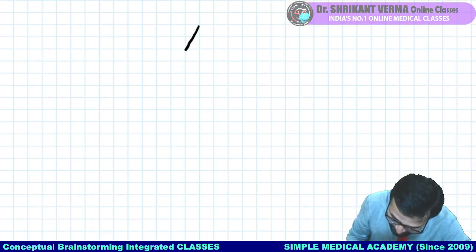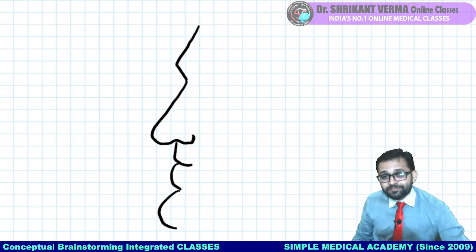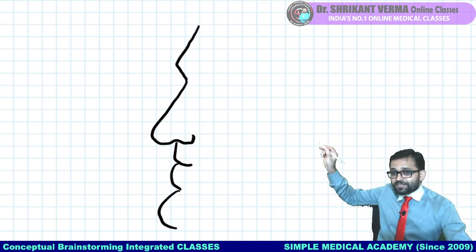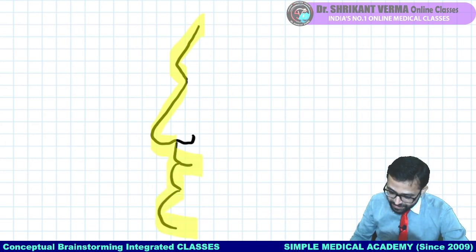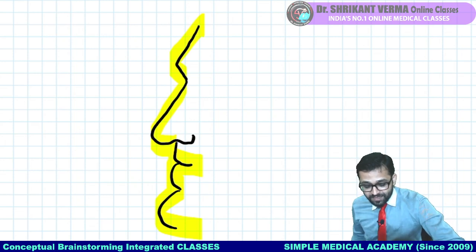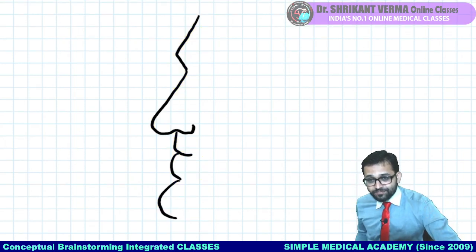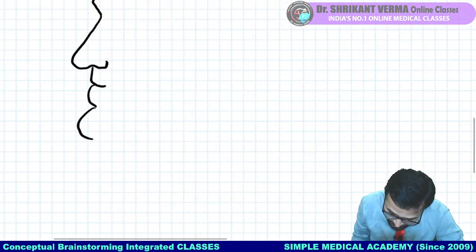See here: elevation, depression, elevation, depression. Are you getting the point? Elevation, depression, elevation, depression, and again elevation, depression. This is the way you can make the diagrammatic presentation of the face. Try to draw this diagram.